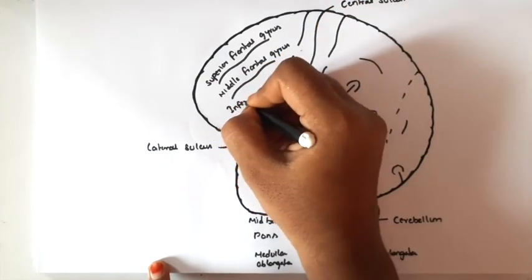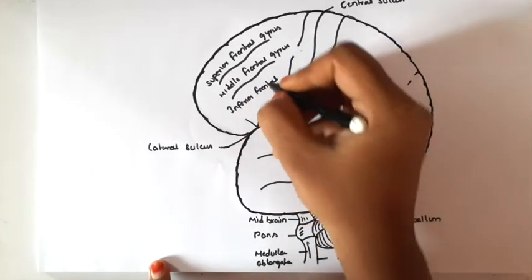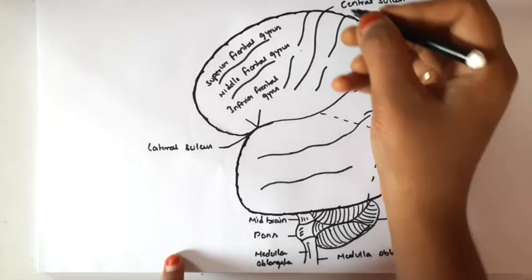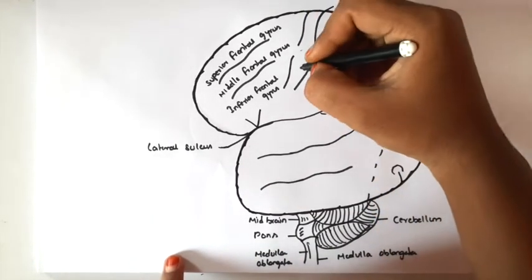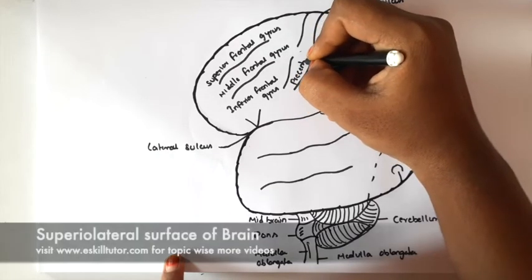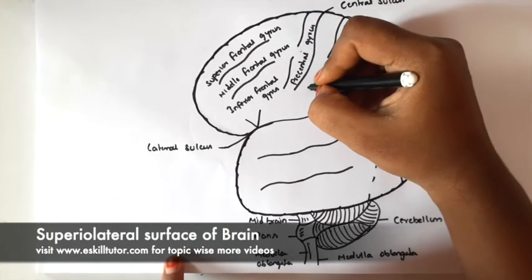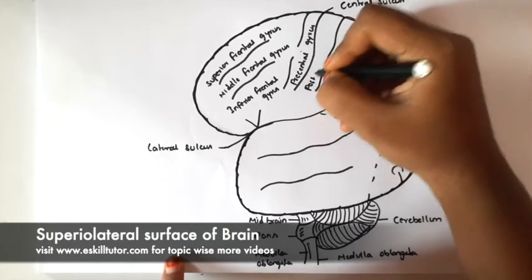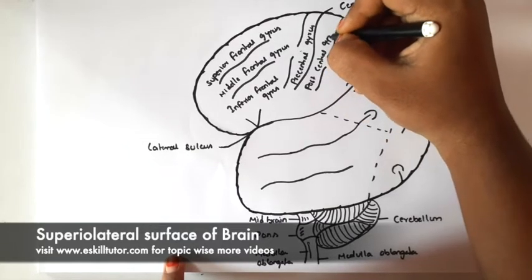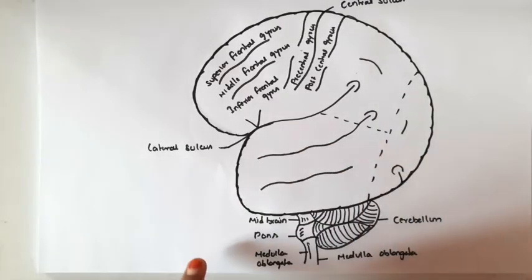By the presence of the lateral sulcus, we'll see the anterior ascending and anterior horizontal rami. By their presence, it divides into three parts. The part which is in front of the anterior horizontal is known as the pars orbitalis. In between the anterior horizontal and ascending is known as the pars triangularis. Behind the anterior ascending is known as the pars opercularis. These are the precentral gyrus and postcentral gyrus.